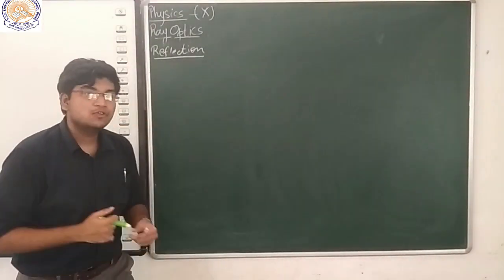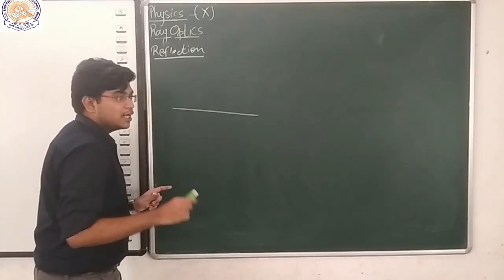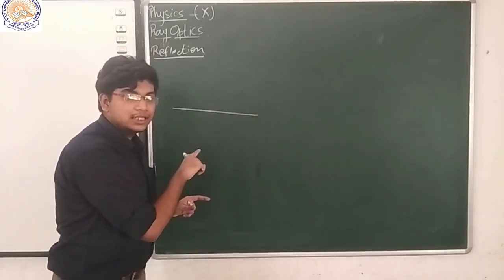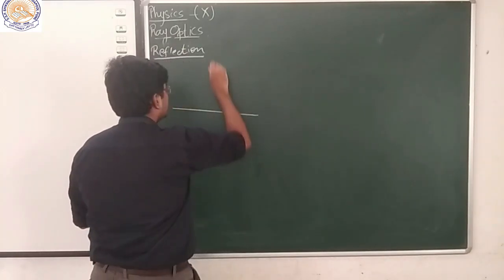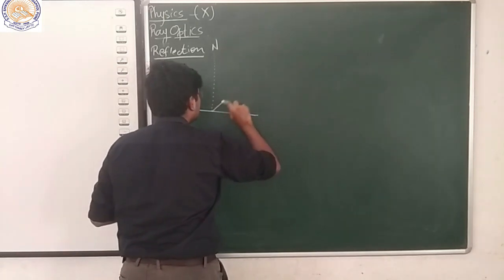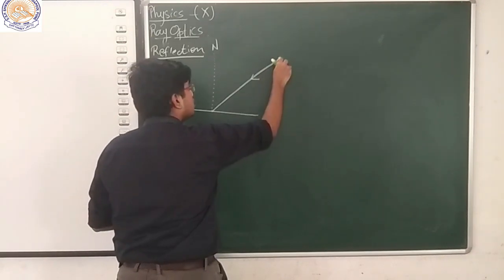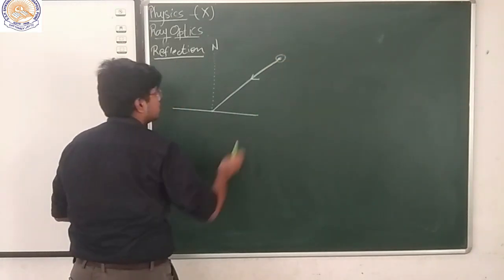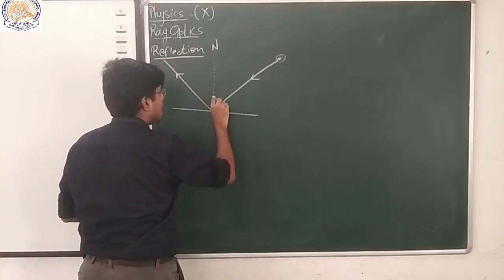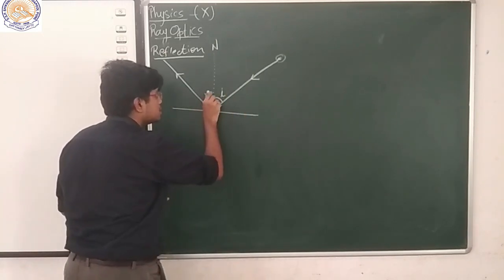Okay? Let's see one more thing about reflection. Here we have defined three things. First, the incident ray, second the normal, and third the reflected ray. So if this is the reflected ray and this is the normal, then let's say this is the incident ray from this point, and it will be reflected in the same plane with the same angle. This is the angle of incidence, let's say I, and this is the angle of reflection, let's say R.